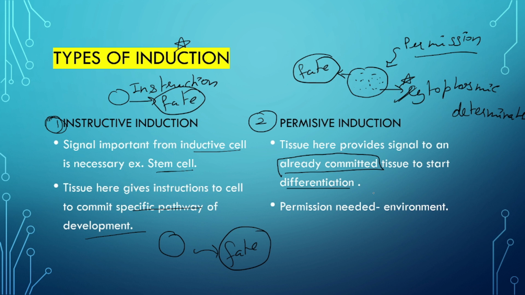The cell is already specified, that is, autonomous specification is done already, but it needs some sort of signaling so that the cell could start differentiating. Permission is needed through the environment.